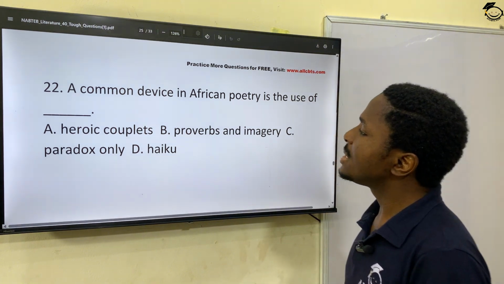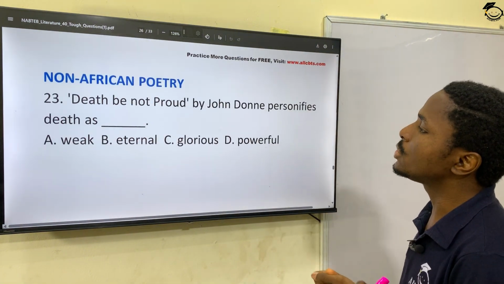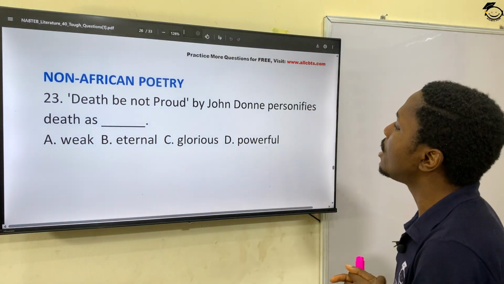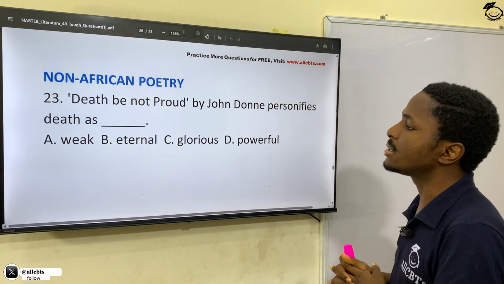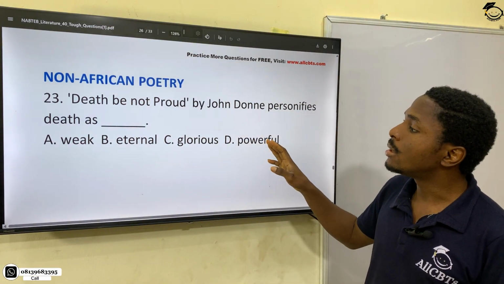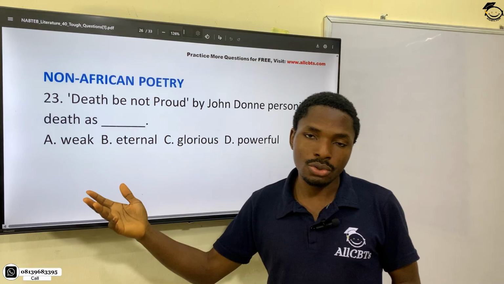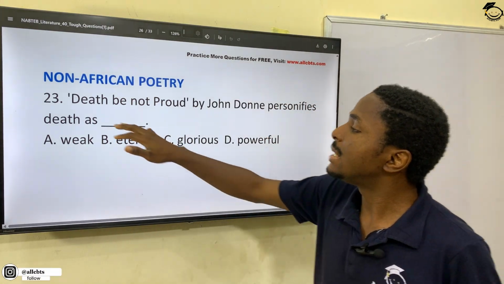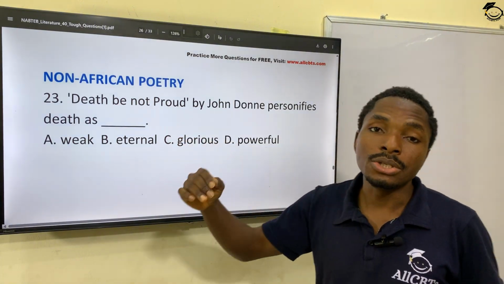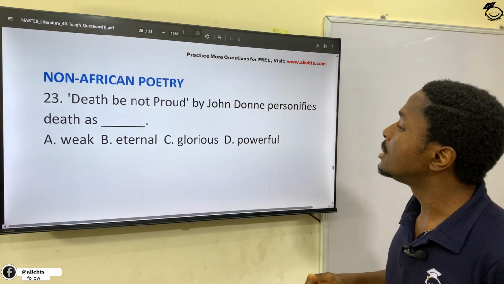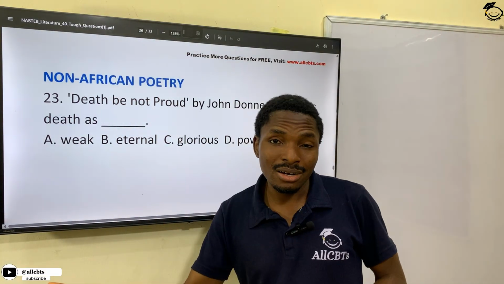Good. 23. So with that, we go to non-African poetry. Death Be Not Proud by John Donne personifies death as what? Now, John Donne, a religious author, wrote that book, and this is a line in the book, Death Be Not Proud. And so he was trying to describe death as weak.